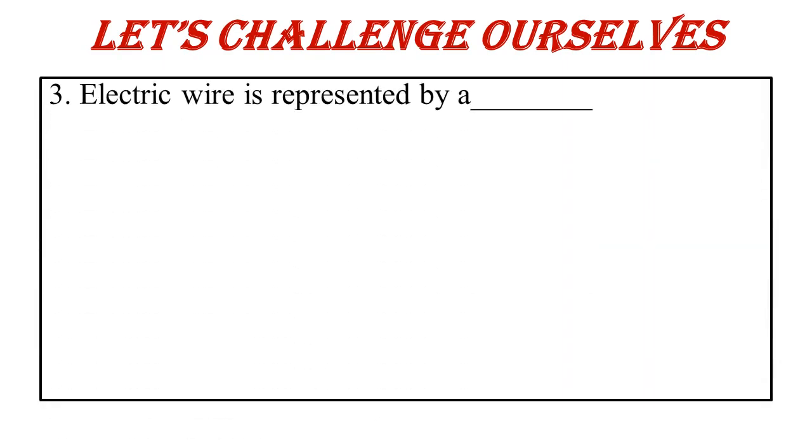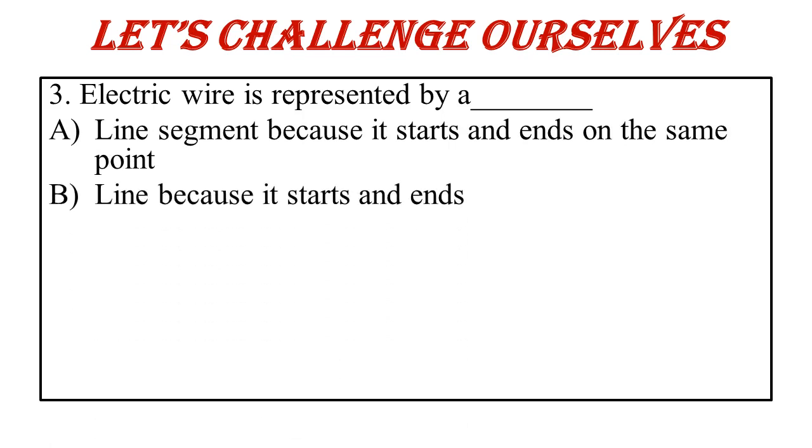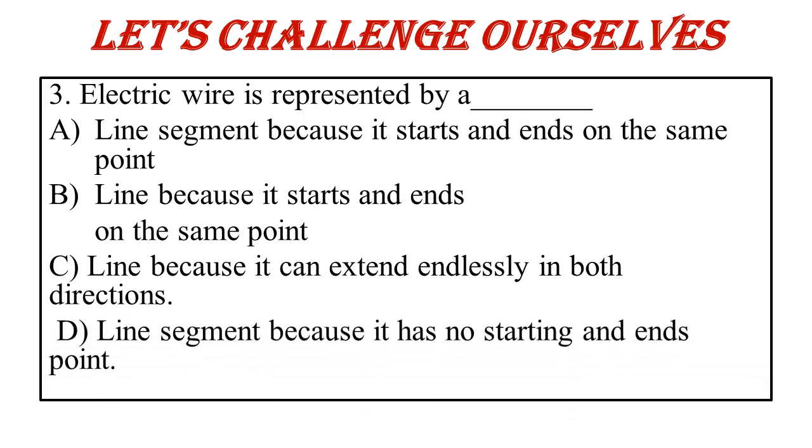Now again, one more challenge. Electric wire is represented by a: line segment because it starts and ends on the same point; line because it starts and ends on the same point; line because it can extend endlessly in both directions; line segment because it has no starting and end point. We all have seen electric wire which transfers electricity in our home.